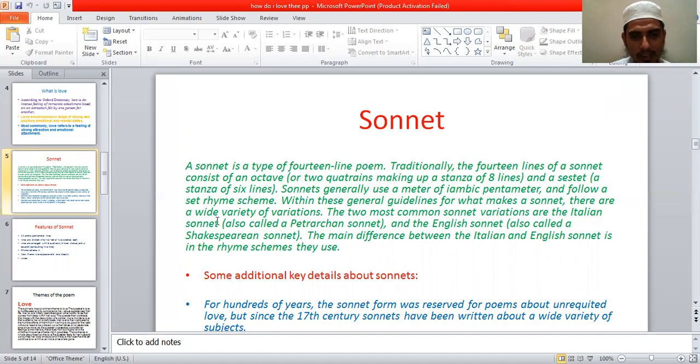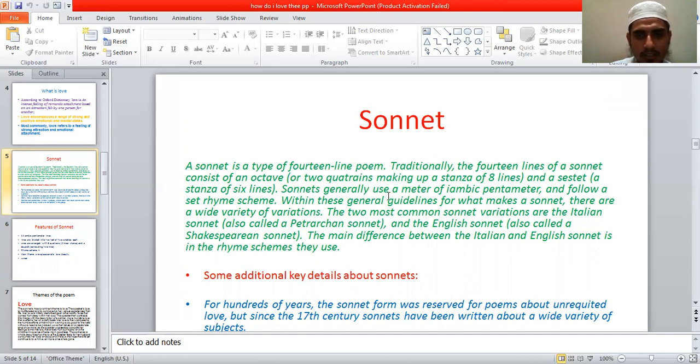The two most common variations are the Italian sonnet, also called the Petrarchan sonnet, and the English sonnet, also called the Shakespearean sonnet. The main difference between them is the rhyme scheme, but other parts are the same.